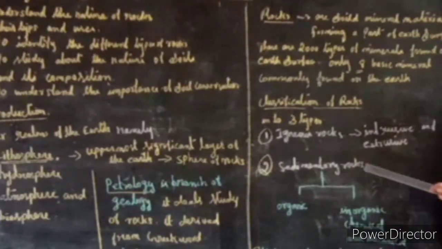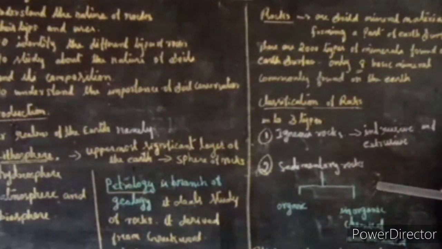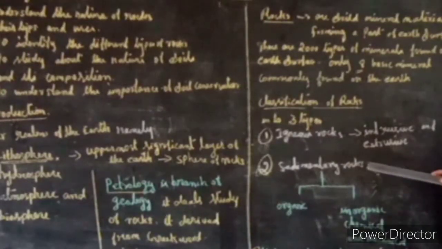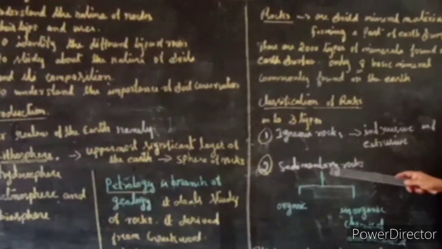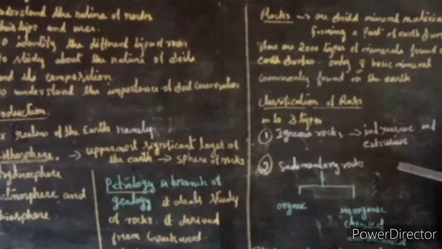How are sedimentary rocks formed? The word sedimentary is derived from the Latin word sedimentum, meaning settling down. Why is it known as sedimentary rock? Because it has many layers of soil. It is also known as layered rock because various agents deposit undisturbed sediments over a long period, and due to high temperature and pressure they get cemented into sedimentary rocks.